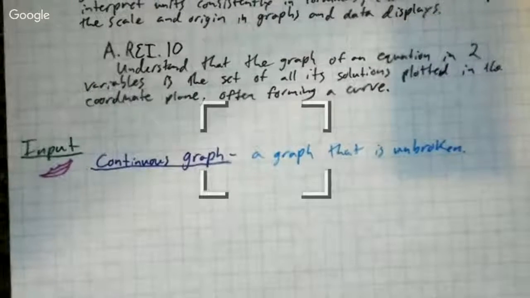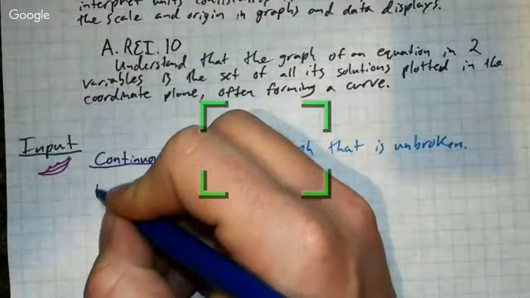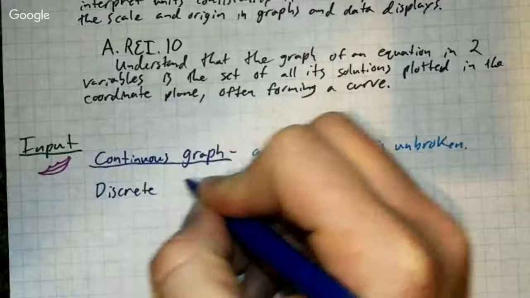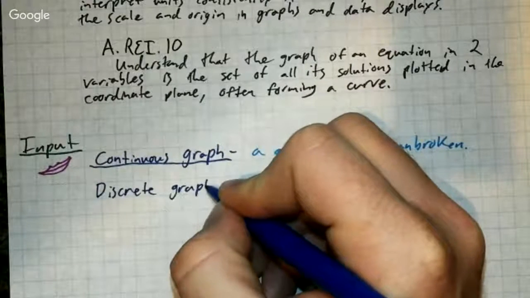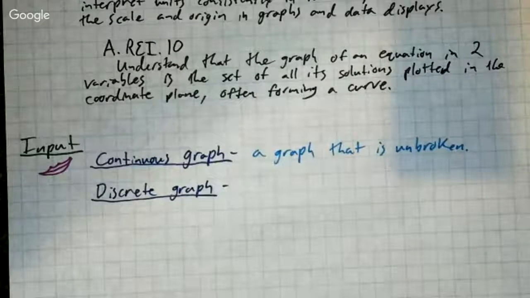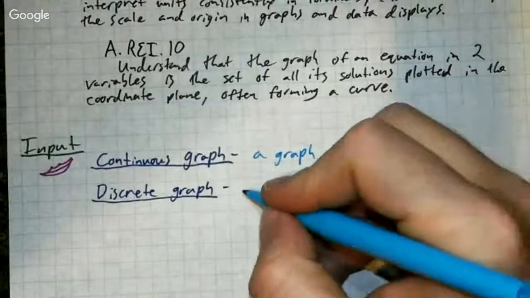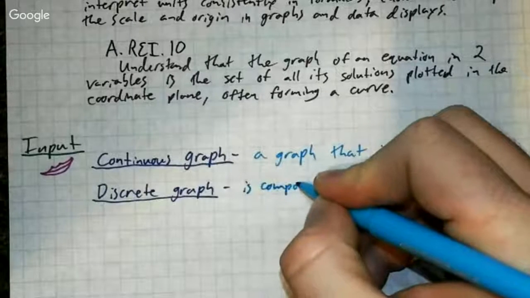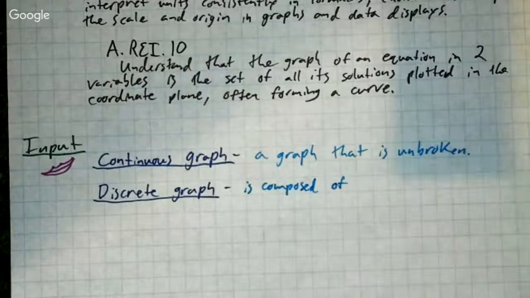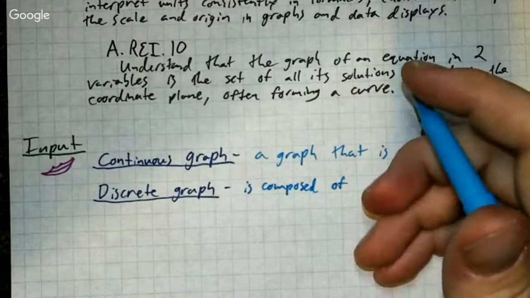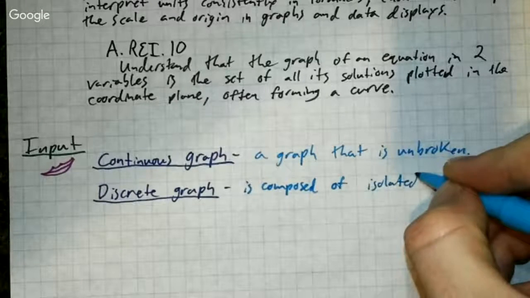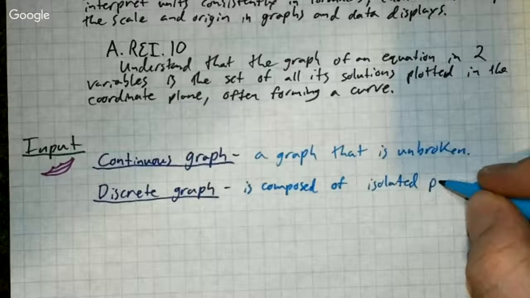Our next one is a discrete graph. A discrete graph is composed of isolated points.